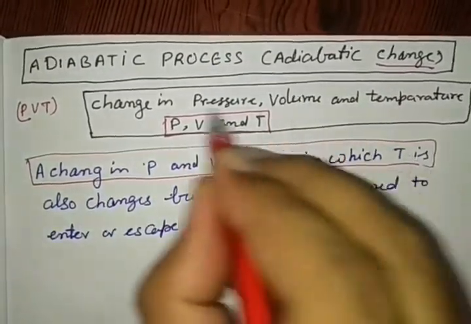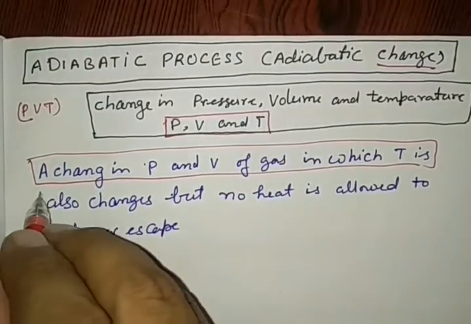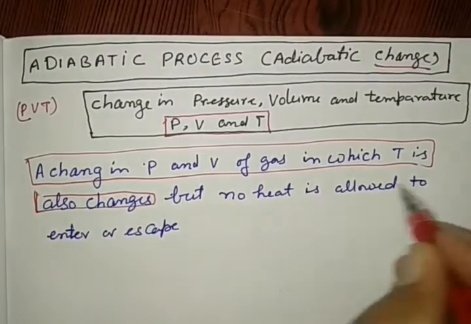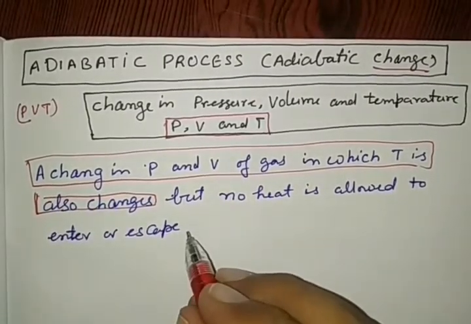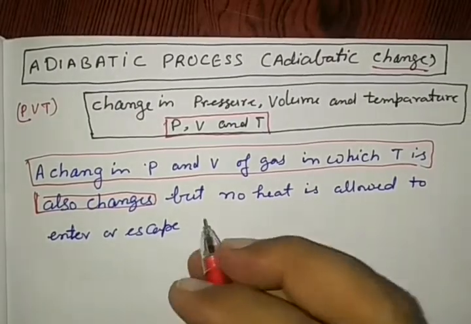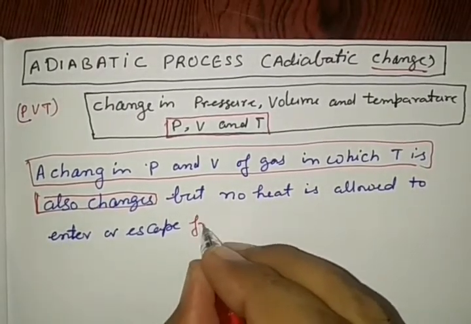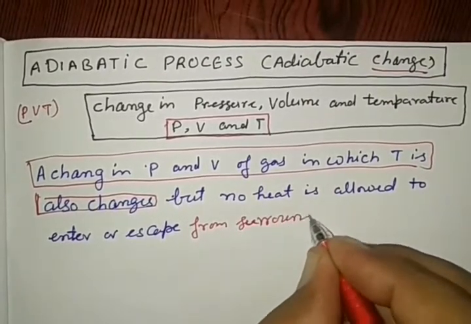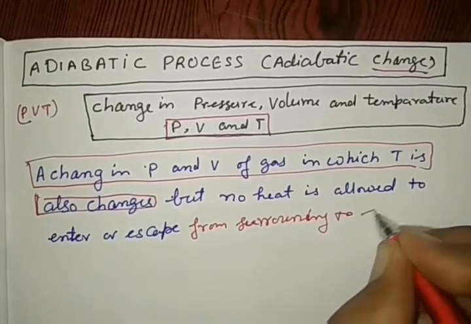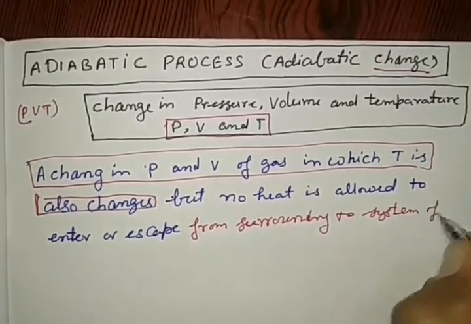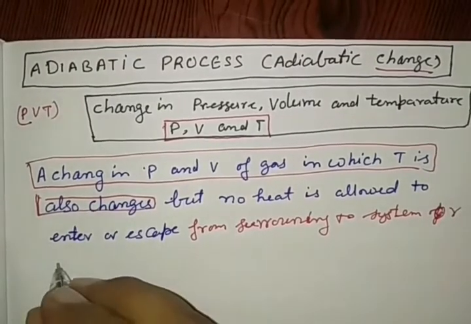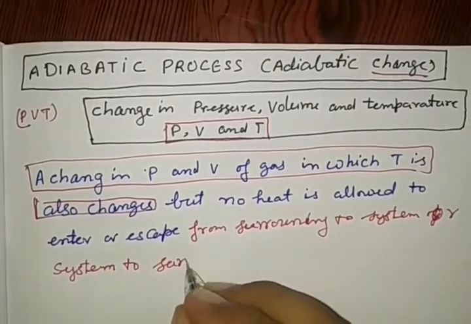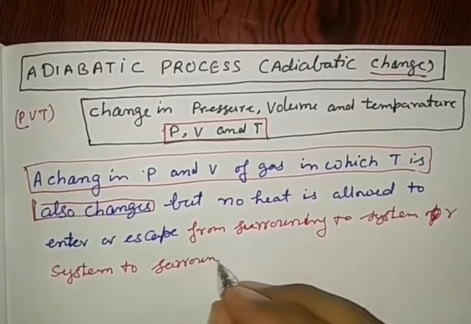All three change, provided that no heat is allowed to enter or escape from surrounding to system or system to surrounding.